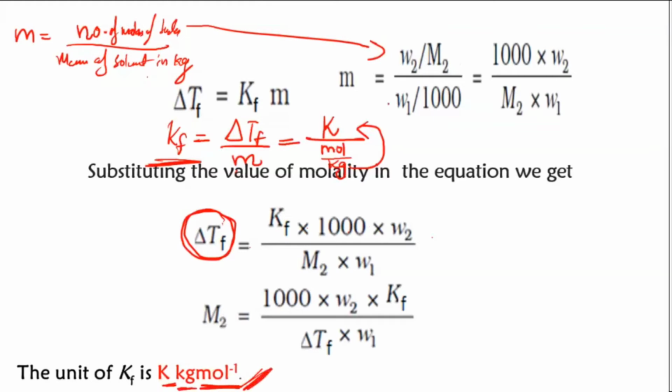So you can make a note of this now. Quickly write down. Good. So we got the formula now. Everything I have just concluded, that is elevation in boiling point and depression in freezing point, I have just put together.